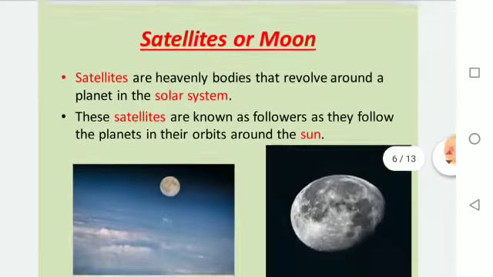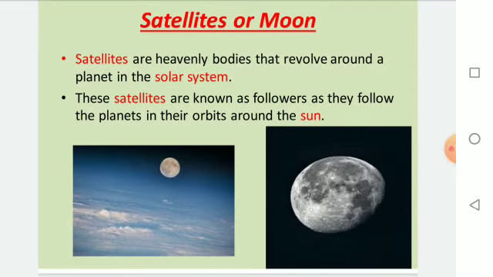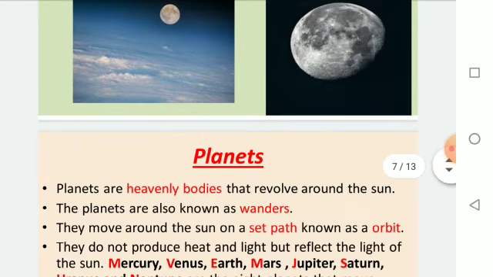Next topic is satellites or moons. As the sun is a star, the moon is a satellite. Satellites are heavenly bodies that revolve around a planet in the solar system. These satellites are known as followers as they follow the planets in their orbits around the sun.